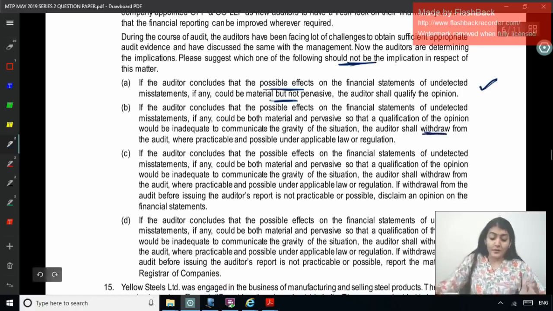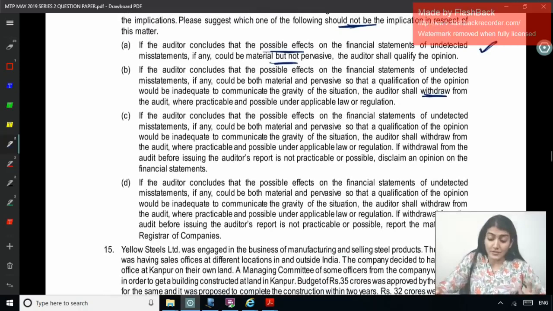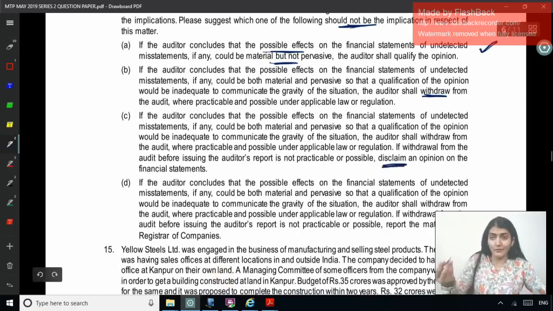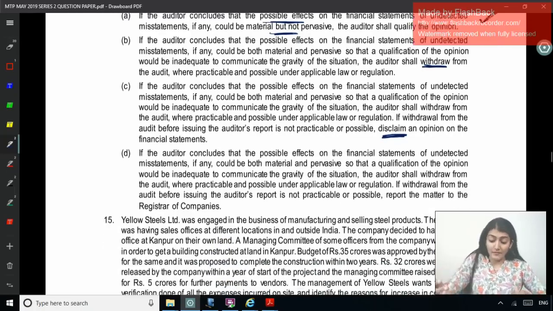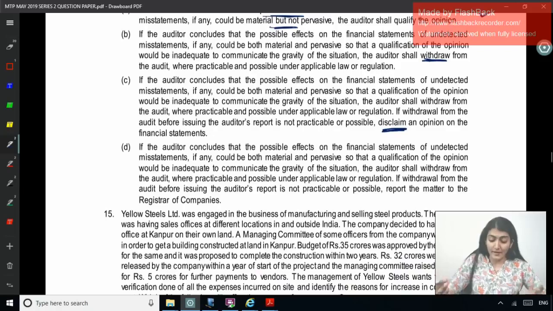Okay. If the auditor concludes that a possible effect on the financial statements of undetected misstatements could be material and pervasive, so that a qualification would be inadequate, the auditor shall withdraw from the engagement. If withdrawal from the audit before issuing the report is not practicable or possible, then disclaim an opinion on the financial statements. So it seems okay, either withdraw or disclaim. If the auditor concludes that the possible effect could be material and pervasive and qualification would be inadequate, the auditor shall withdraw. If withdrawal from the audit before the report is not practicable, report the matter to the ROC. No, report the matter to the ROC.